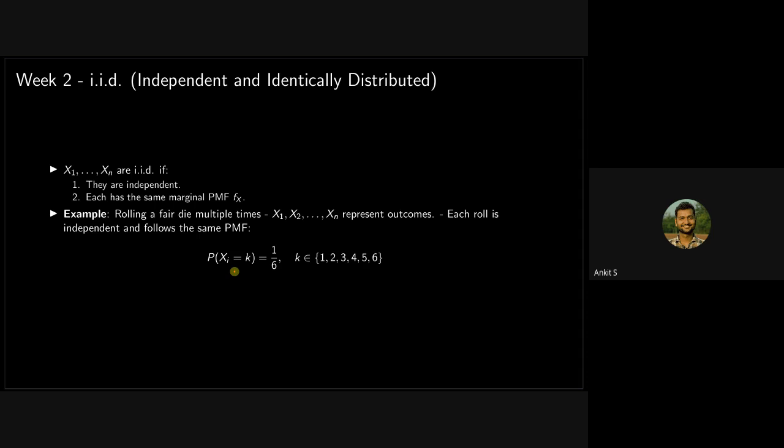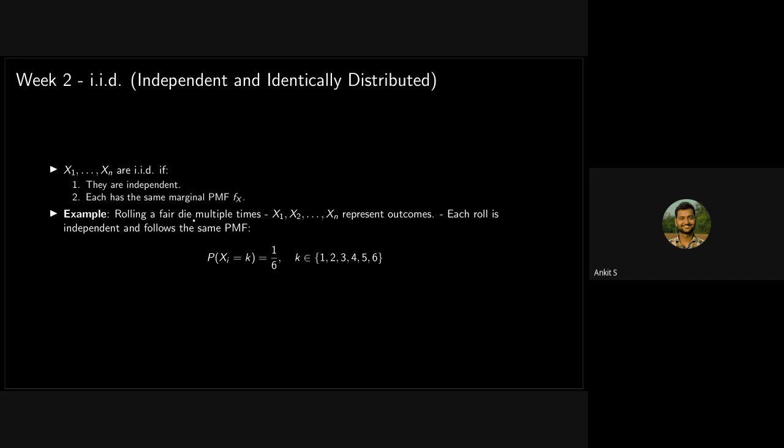Whatever result you get on the first experiment does not affect what you get on the second one, and so on. Each of them has the same marginal PMF, so all of them have the same distribution. So those are identical and independent. In this case, we call them IID. And in later weeks, in week 7, you will be studying this a lot. This is very interesting when you are dealing with samples. You may have seen samples and populations, so this will be very helpful.